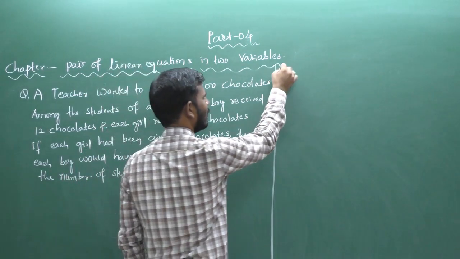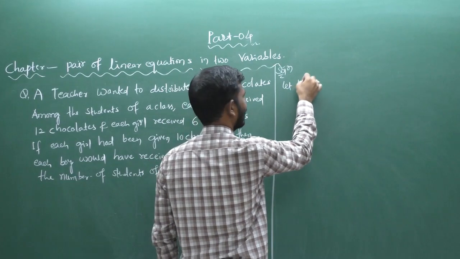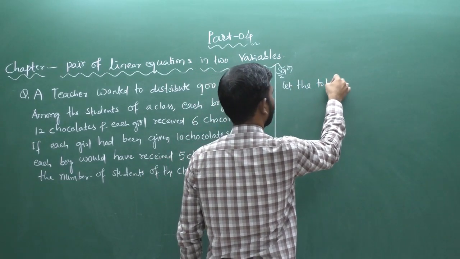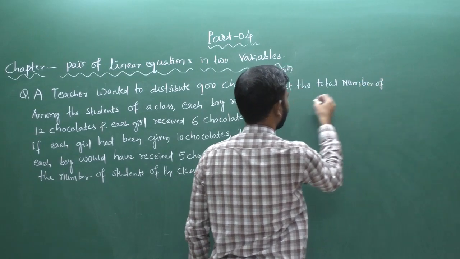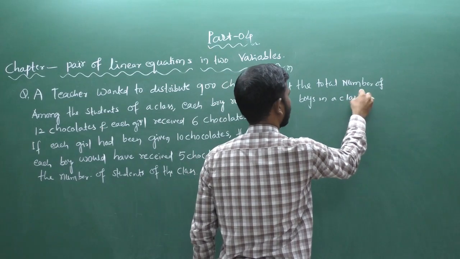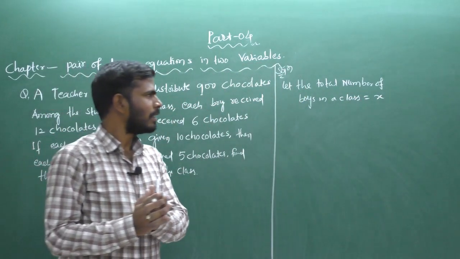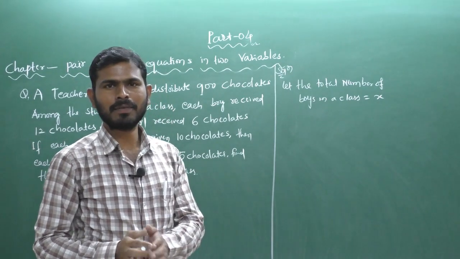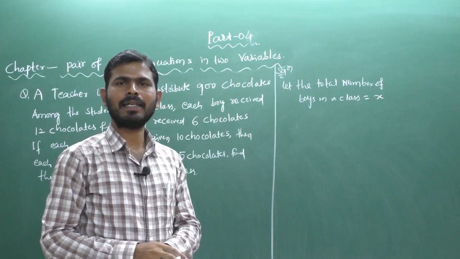Let the total number of boys in a class be x. We don't know the strength of boys and the strength of girls, so that is why I am considering the total number of boys in a class to be x.